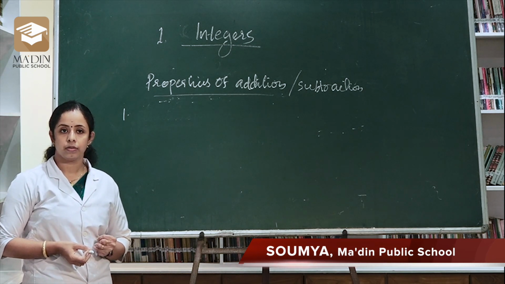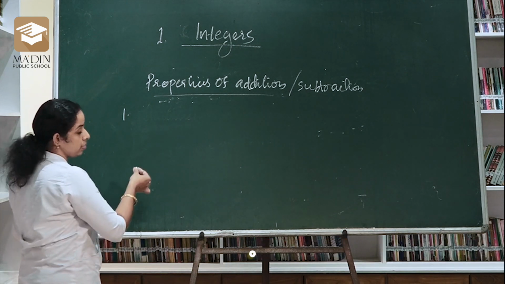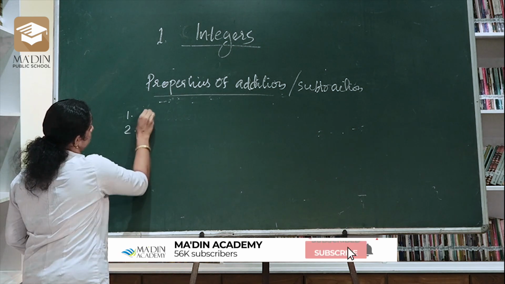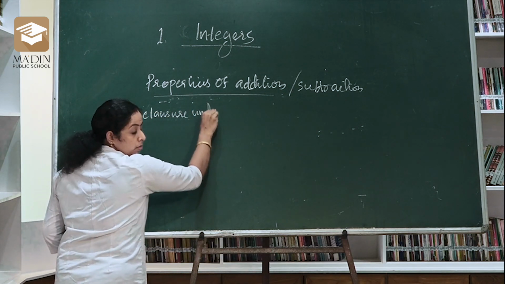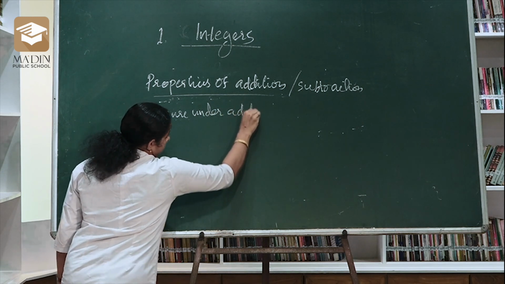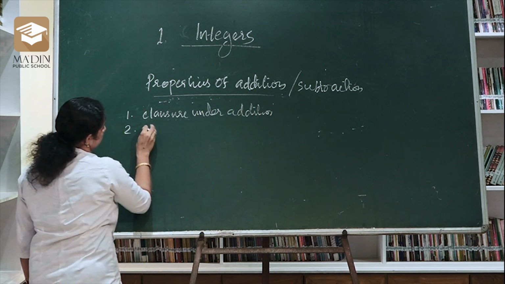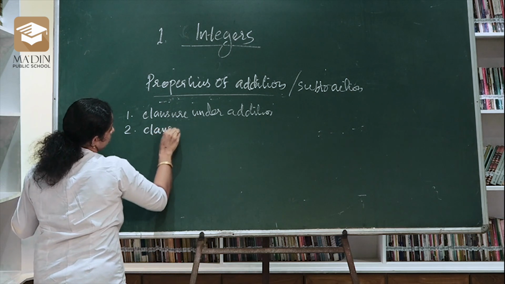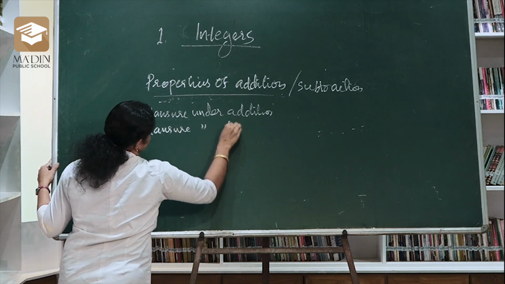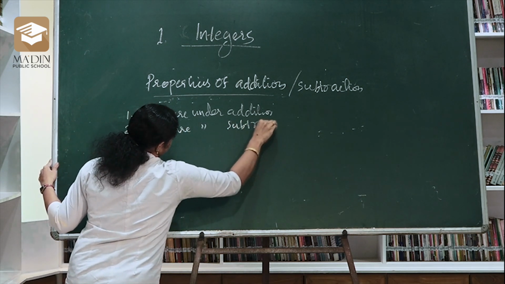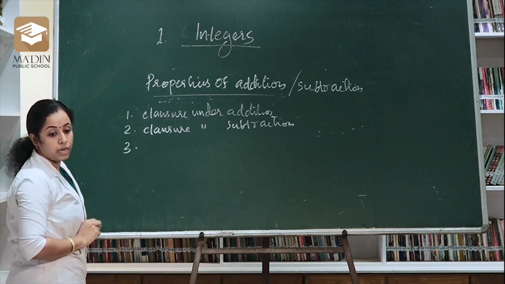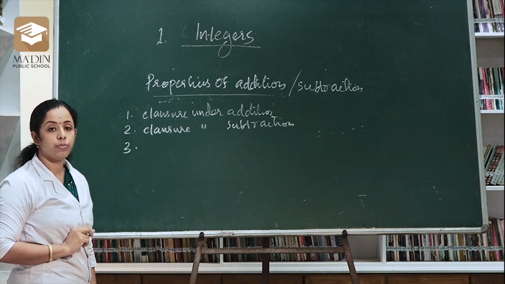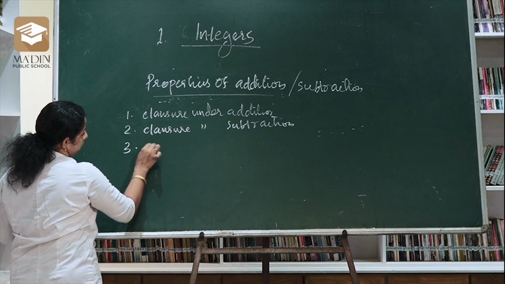Associative property. Third one, associative property. First one, closure under addition. Second one, closure under subtraction. Third one, commutative property. Sorry, that is the third one, commutative property.